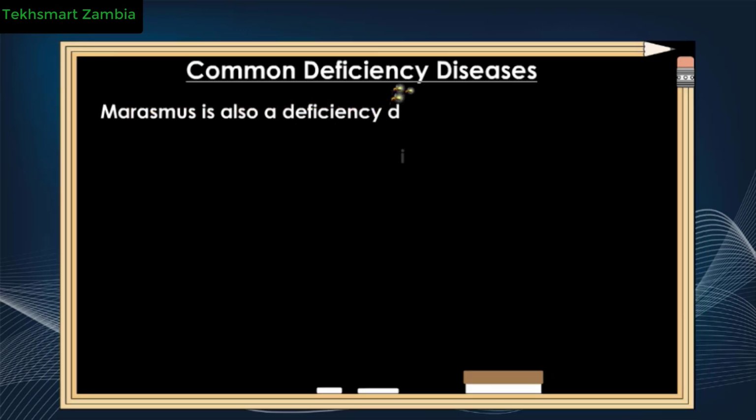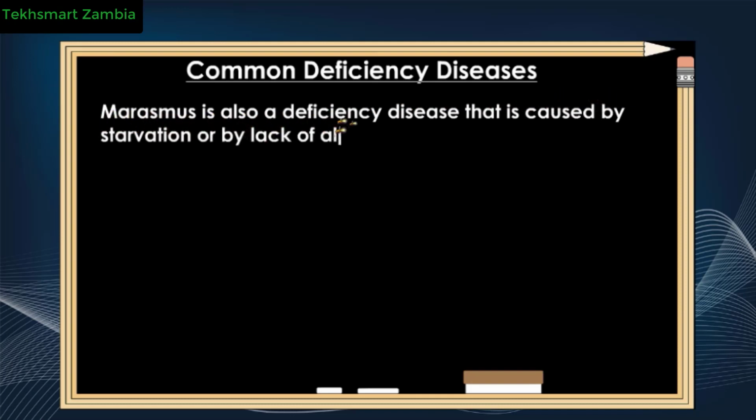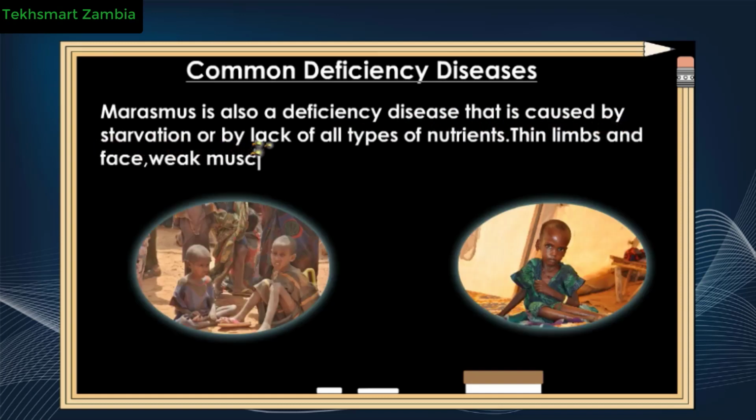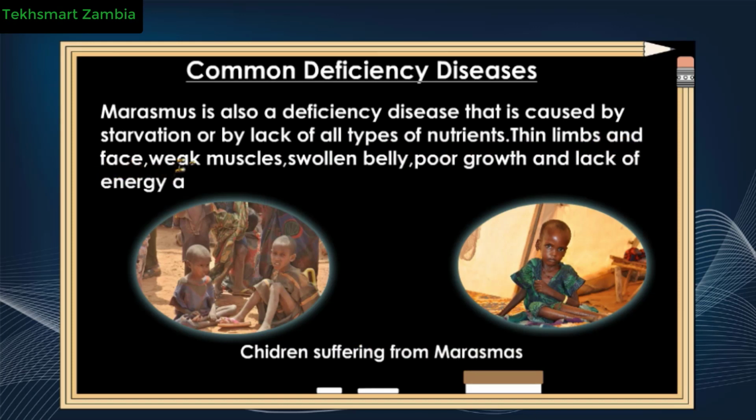Marasmus is also a deficiency disease that is caused by starvation or lack of all types of nutrients. Thin limbs and face, weak muscles, swollen belly, poor growth, and lack of energy are some of the symptoms of marasmus.